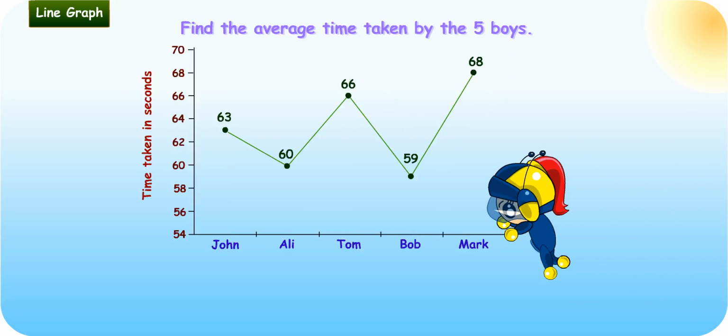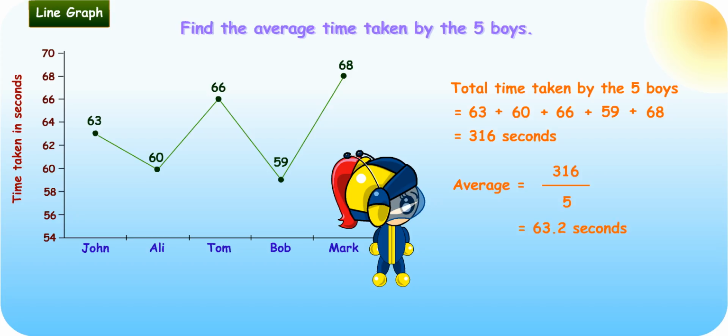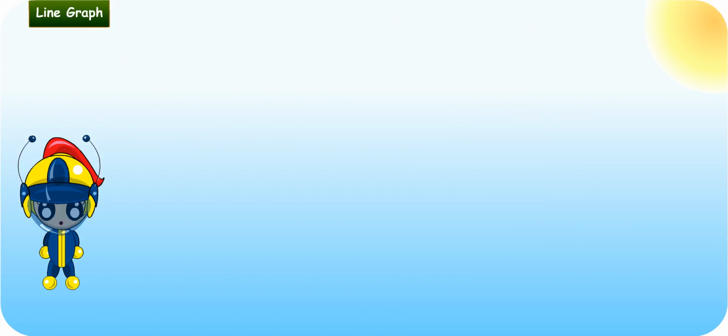First, I find the total time taken by the 5 boys. 63 plus 60 plus 66 plus 59 plus 68, which is equal to 316 seconds. Next, I find the average time taken. Average equals 316 divided by 5, which is equal to 63.2 seconds. The average time taken is 63.2 seconds. Well done! Can you solve the next problem?